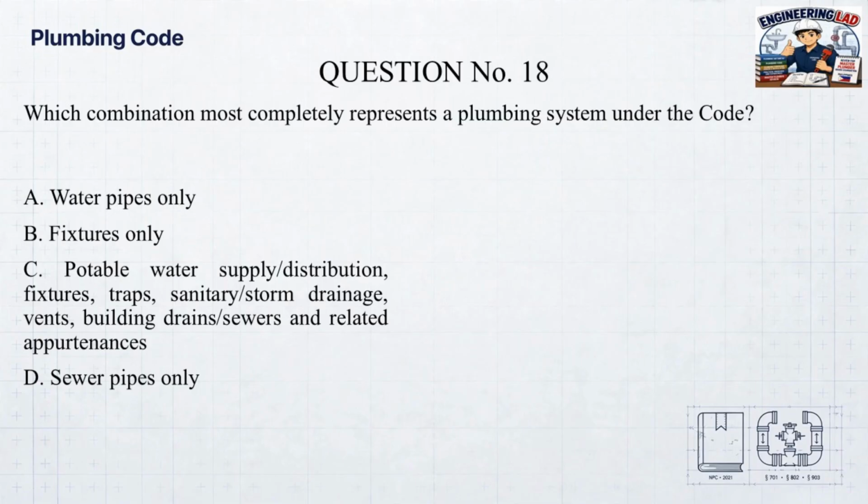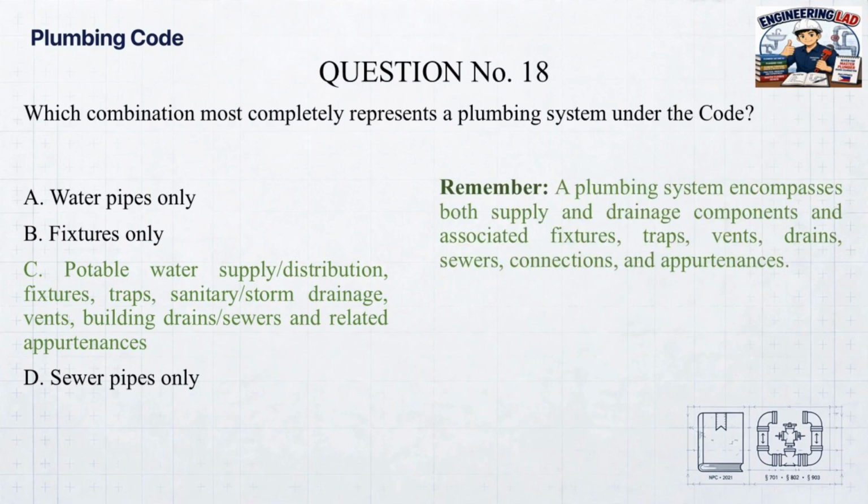Correct answer. C. Potable water supply/distribution, fixtures, traps, sanitary/storm drainage, vents, building drains/sewers, and related appurtenances. Remember, a plumbing system encompasses both supply and drainage components and associated fixtures, traps, vents, drains, sewers, connections, and appurtenances.